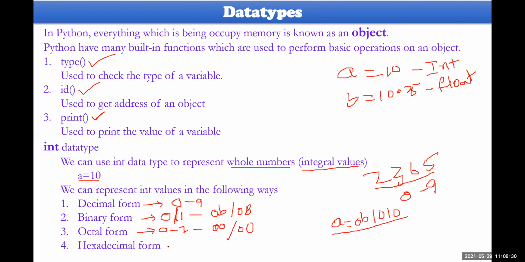So hexadecimal. The values in hexadecimal, probably you people have got an idea while learning some C programming in the previous semester. So 0 to 9, totally 16 digits are there. 0 to 9, totally 10 digits, followed by capital A to capital F. These are hexadecimal values. To specify this also you need a prefix, that is 0 small x, otherwise 0 capital X. Either of these is fine. Then Python will understand, yes, user wants to work with hexadecimal values. Okay, look at the points.